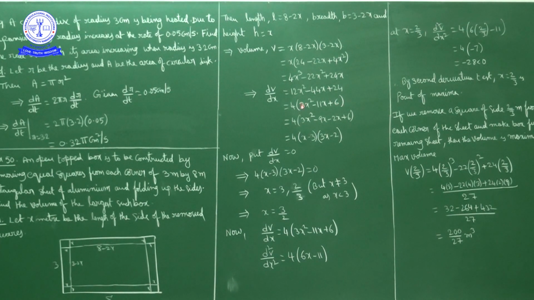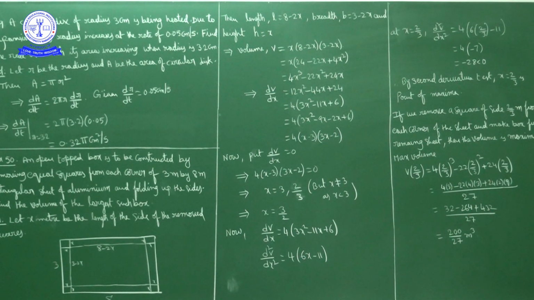Product how much? 18. 6 times 3 is 18. So I will write minus 11x as minus 9x minus 2x. Total is minus 11x, product is 18. Okay, so 4 into 3x square minus 9x minus 2x plus 6. From these two take 3x common, from these two take minus 2 common. So after factorization we will get x minus 3 into 3x minus 2. So dV by dx is equal to 4 into x minus 3 into 3x minus 2.